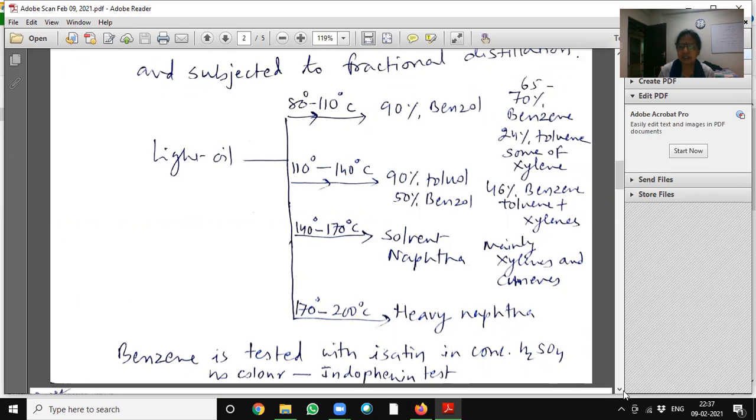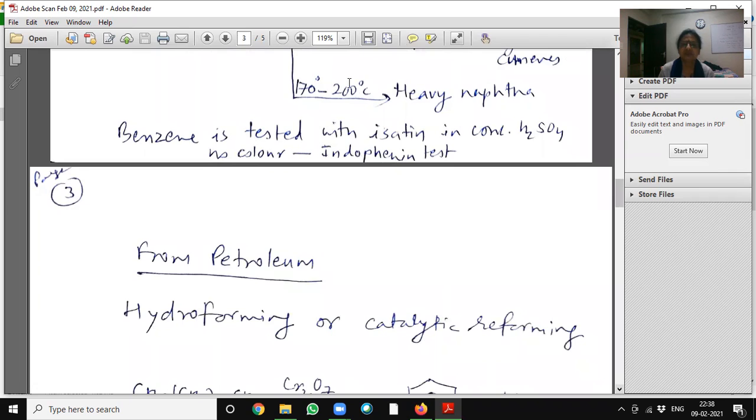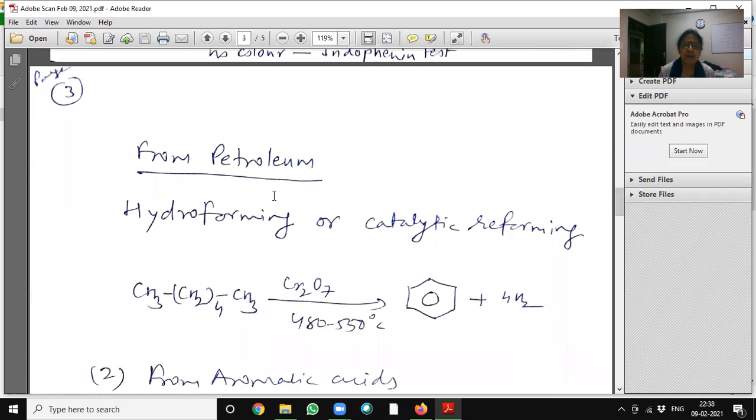The benzene fraction which was collected is again redistilled, and it is tested with isatin in concentrated sulfuric acid. When there is no color, it is called the indophenine test. So it contains only benzene. So benzene is industrially obtained from the light oil fraction or crude naphtha fraction, from petroleum.